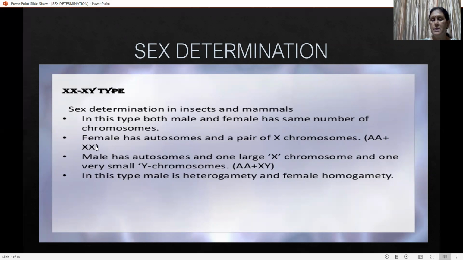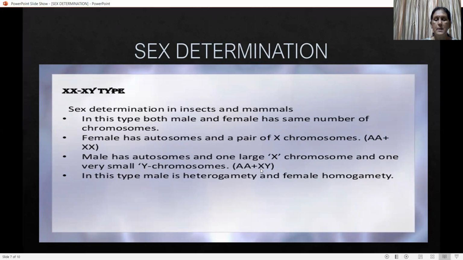Since we know that in every sexually reproducing organism, 2 sex chromosomes are found. In case of male, the autosomes along with 1 large X chromosome and 1 very small Y chromosome. So in case of male, XY sex chromosomes are found, and in case of female, XX sex chromosomes are found. So in this type, male is heterozygous.